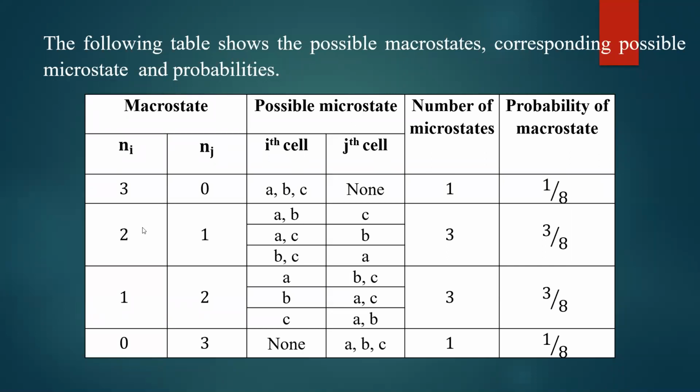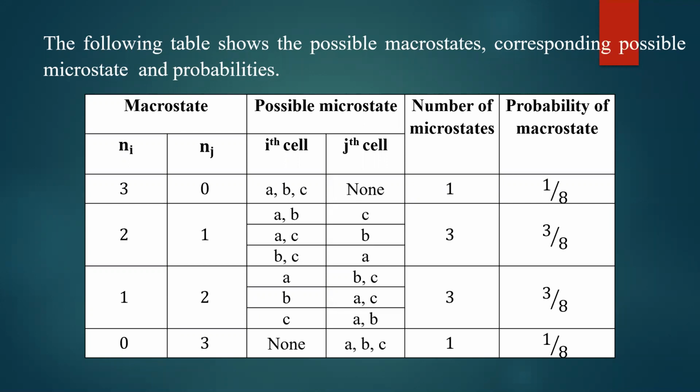You can do one exercise. Consider 4 particles and 3 cells. Let us take A, B, C, D as the 4 particles and 3 cells. Let us take I, J, K. You find out what are the different microstates that are possible for the system. You can put any number of particles in any cell. Okay, there is no restriction on the number of particles.